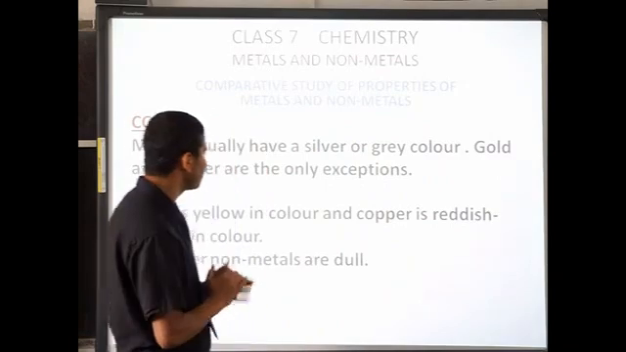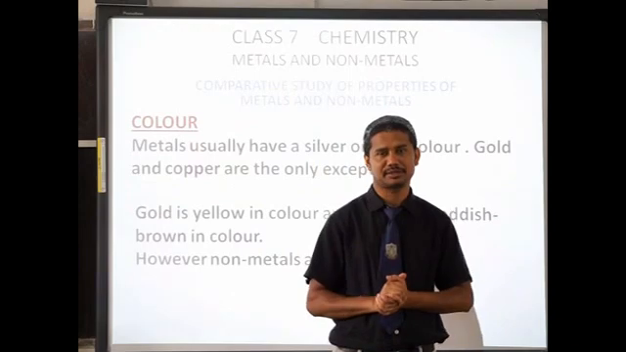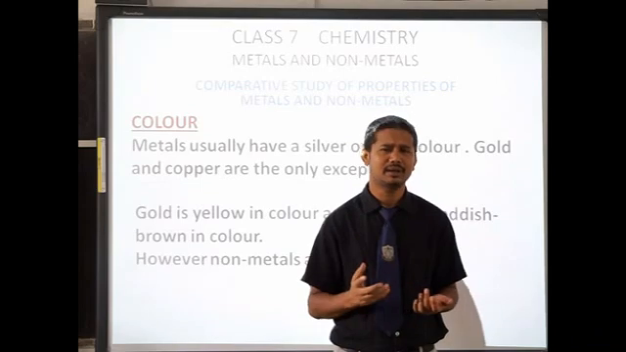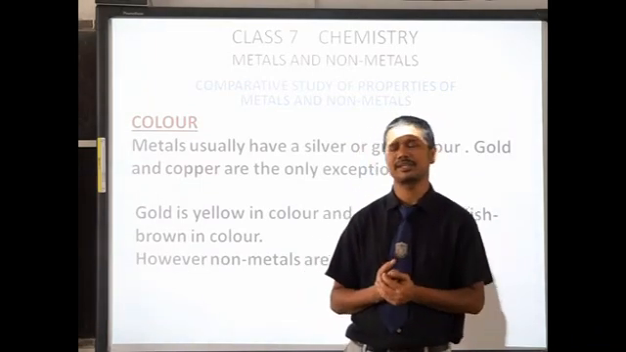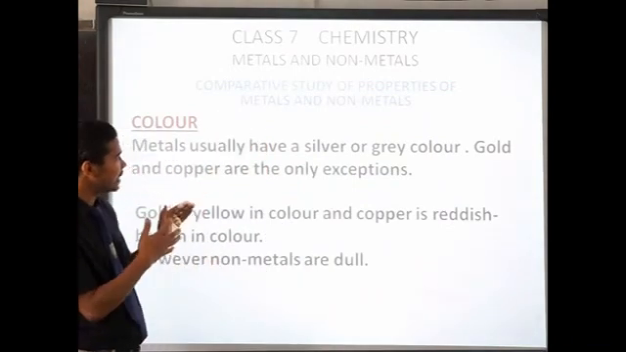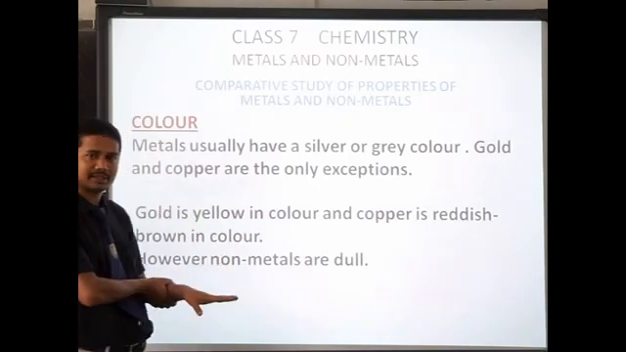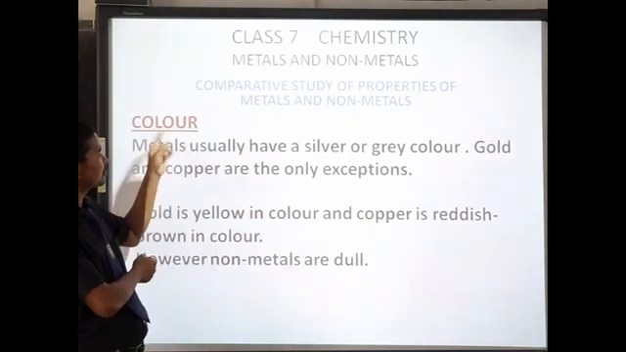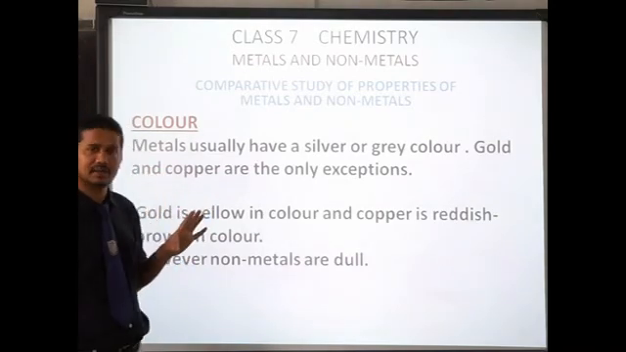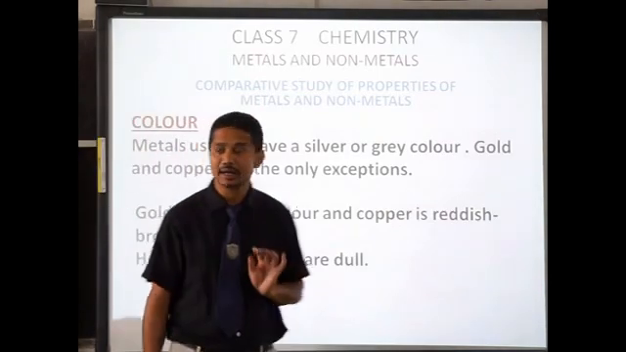But non-metals, you have seen many non-metals. So basically you have seen carbon. Carbon is dark, it does not have that nice color, so they are dull. How are metals different from non-metals? With respect to color, metals have a particular color, a shining color. Non-metals are dull.